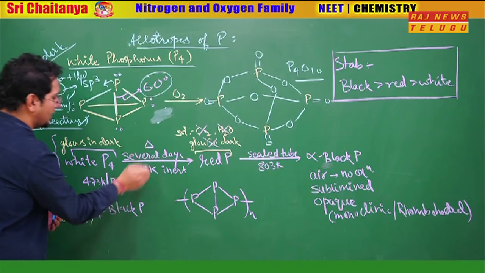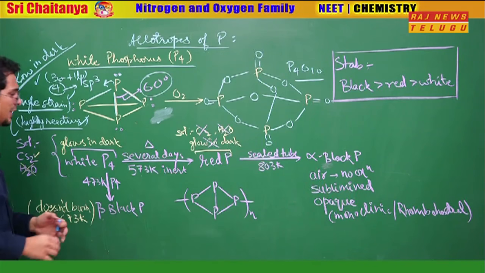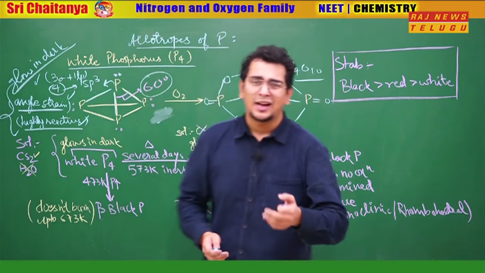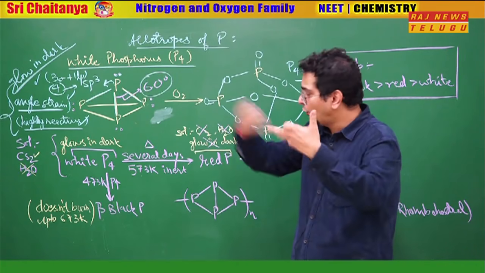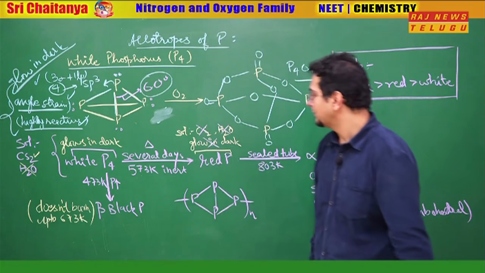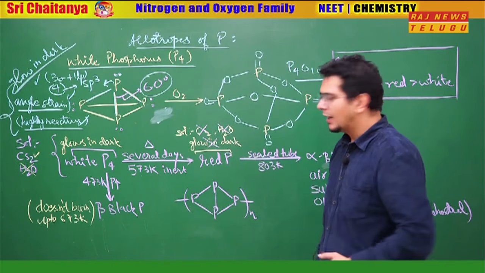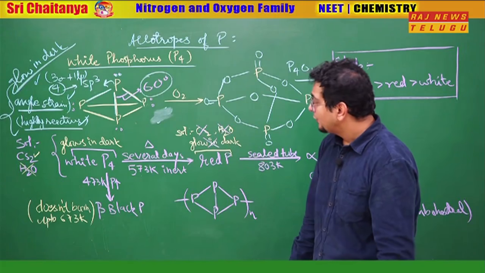Heat it for several days at 573 Kelvin in the inert atmosphere. Why inert? I don't want my P4 to react with someone else. I want him to rearrange itself to form another allotrope, so red phosphorus will be formed. Will he glow in the dark? No.